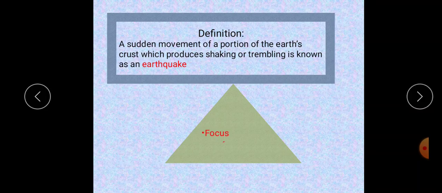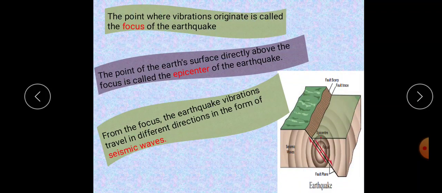So what is focus? Then epicenter. What is seismic waves? What is the focus? The point where these vibrations originate is called the focus. The point of the earth's surface directly above the focus is called epicenter. From the focus, the earthquake vibrations travel in different directions in the form of seismic waves. Okay, already I told, isn't it? You see here.